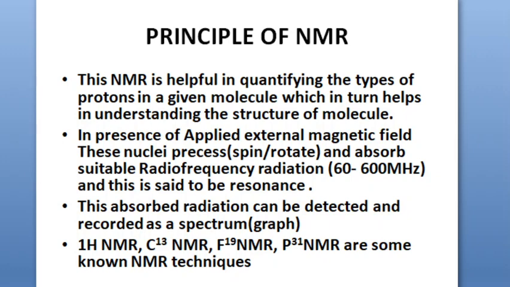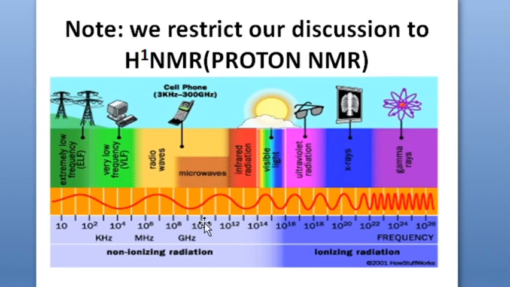Anyway, I used one more term here, radio frequency radiation, that you should be familiar with. Radio frequency radiation has a range of what? A frequency less than infrared radiation. Microwaves and radio waves, this range is referred to as radio waves. So 60 to 600 megahertz, that range is your radio frequency radiation. This we will make use of.